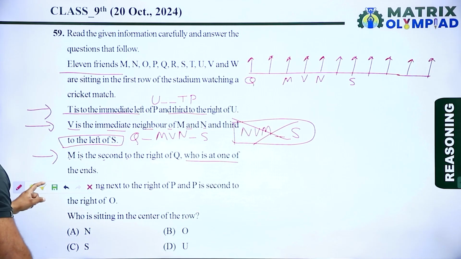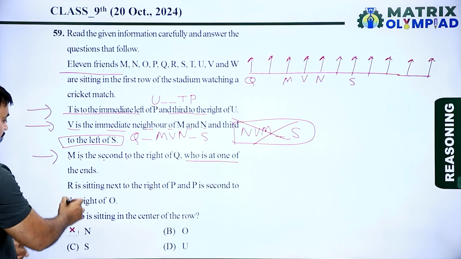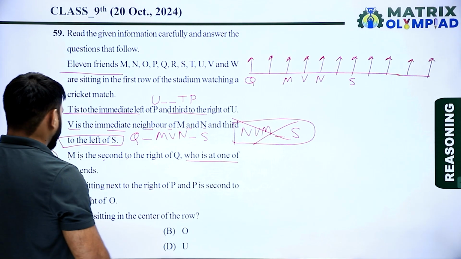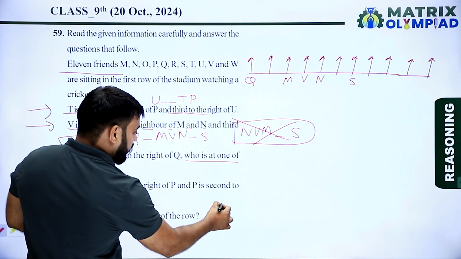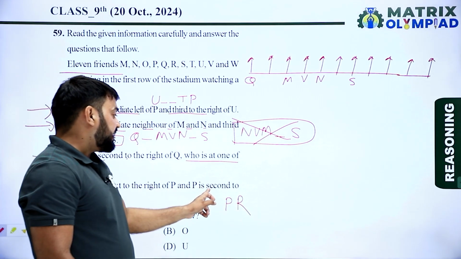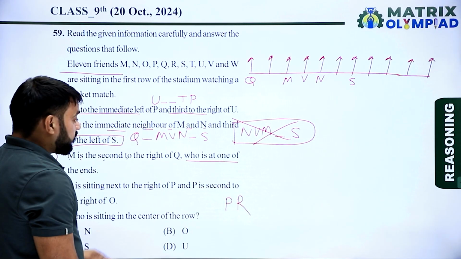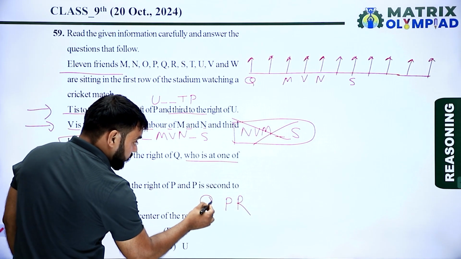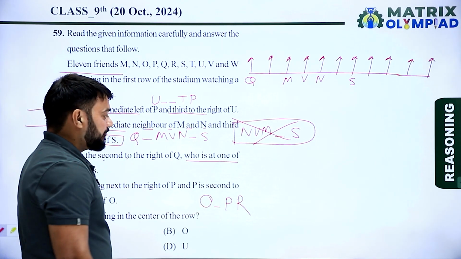Now, according to the next information, R is sitting next to the right of P. Here is P, then here is R. And P is second to the right of O. So here is O, and now here is P.